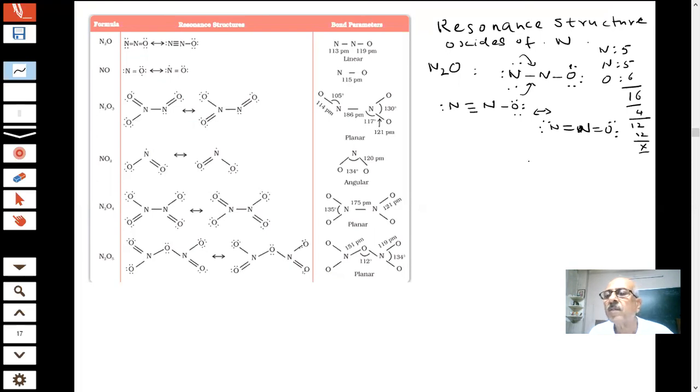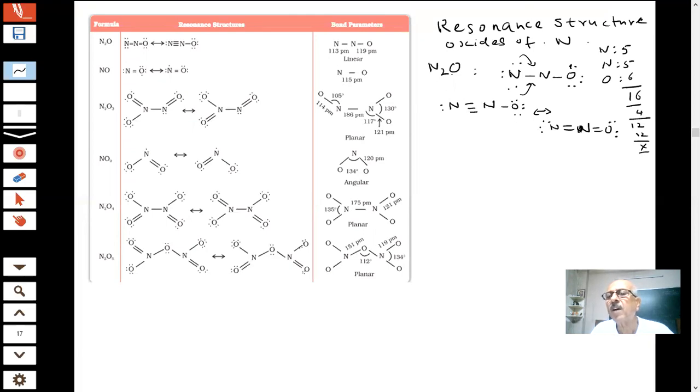Does that satisfy the octet? Any difficulty in this? So these are the two resonance structures of N2O. It can be drawn.